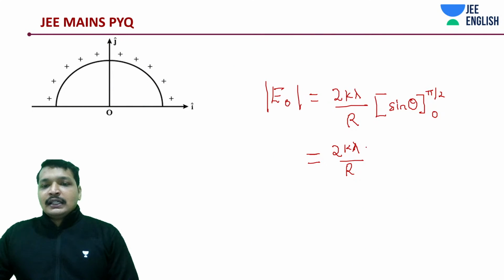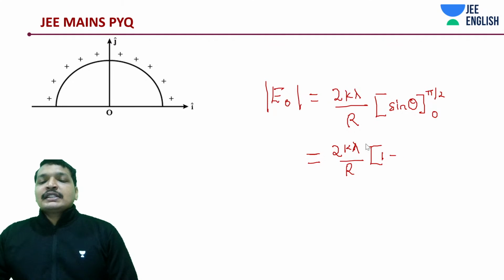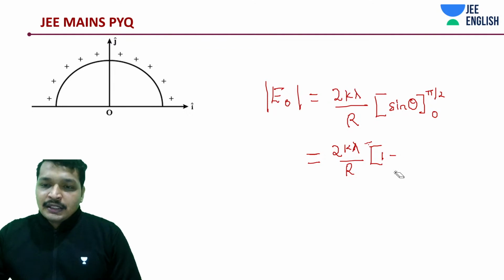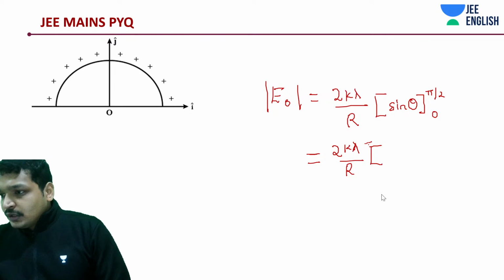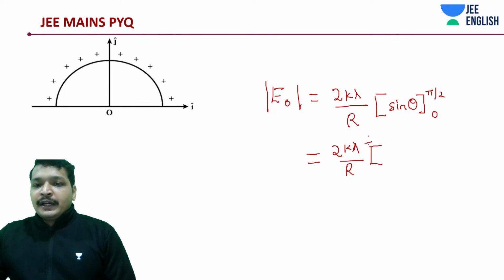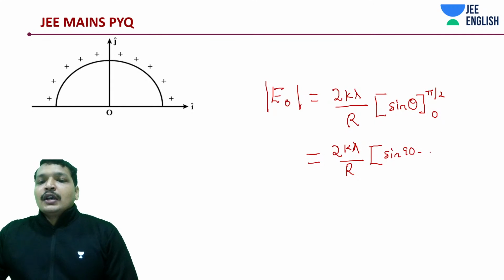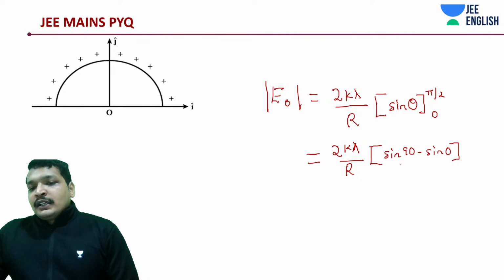So sin theta integrated is going to be 1 minus 0. Sin 90 minus sin 0, which is going to be 1 minus 0. It totally depends upon the kind of book you're going to. Sin 0 is 0. This is 1. So this is basically 1 minus 0.